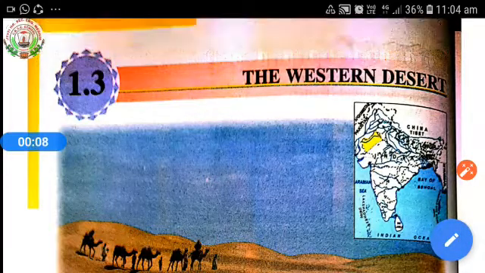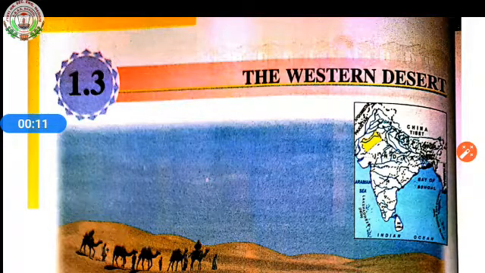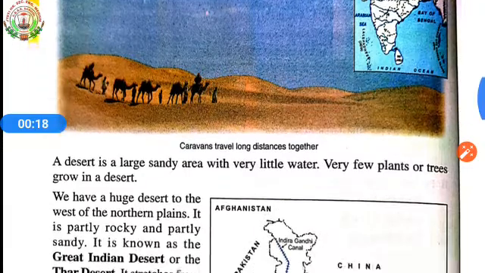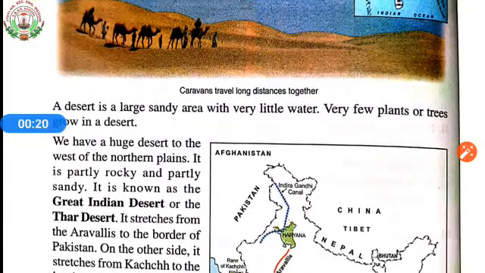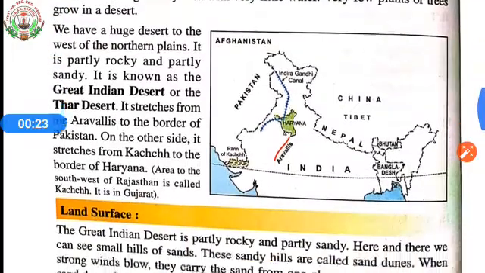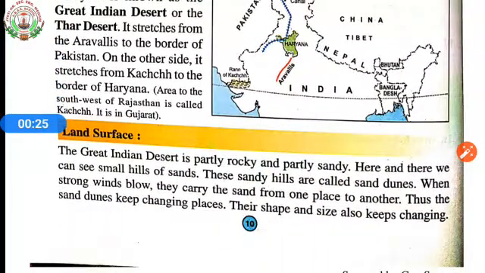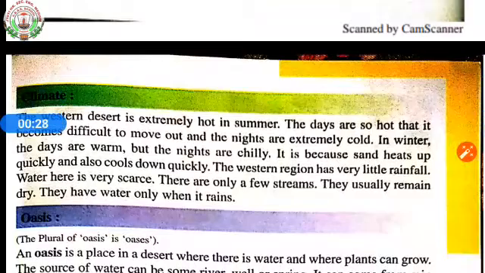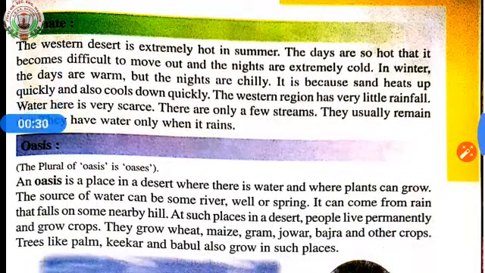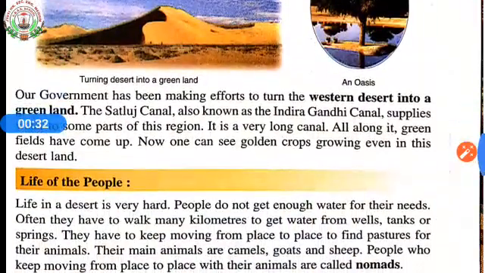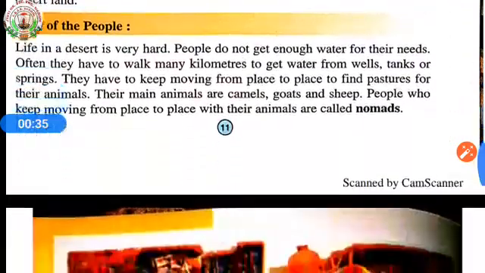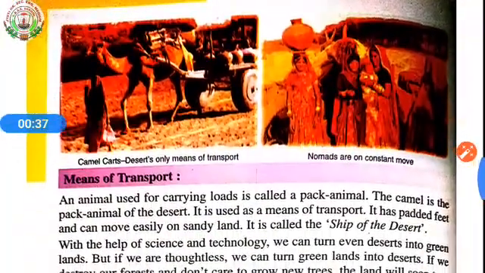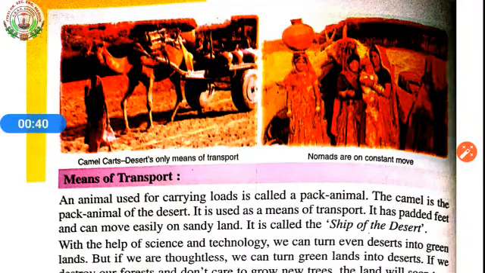Let's continue our lesson, the Western Desert. Till now, we studied the desert, the Great Indian Desert or the Thar Desert, land surface, climate in Western Desert, oasis, and life of the people in desert area. Today, we'll study about the means of transport in desert area.